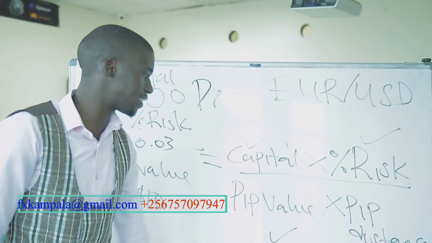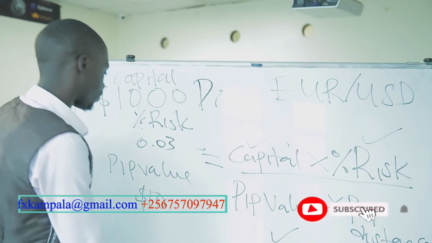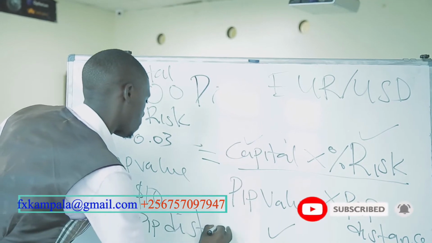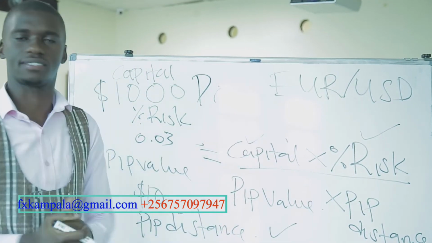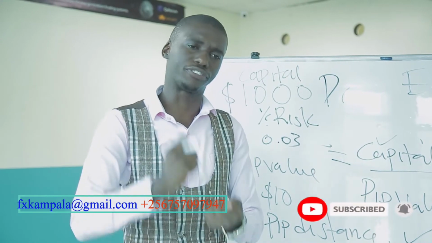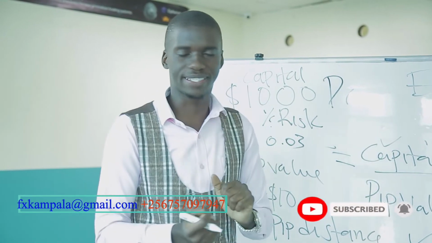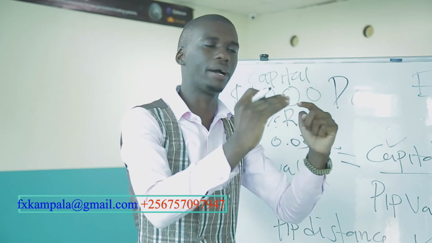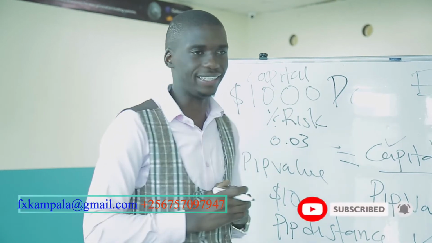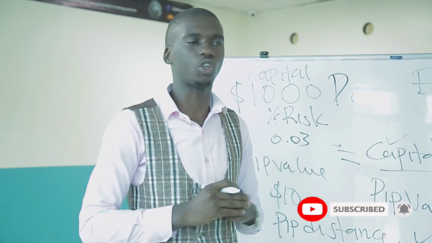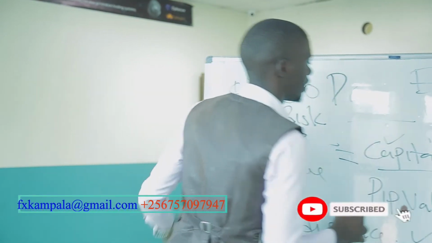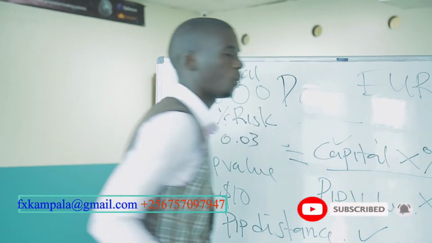So we also have the pip distance. What is a pip distance? Just like I've told you, a pip distance is basically the number of pips from where you're entering the market up to where you want to put your stop loss. Let's say we're entering the market at some point here and we want to place our stop loss.